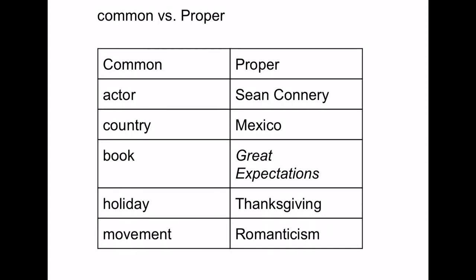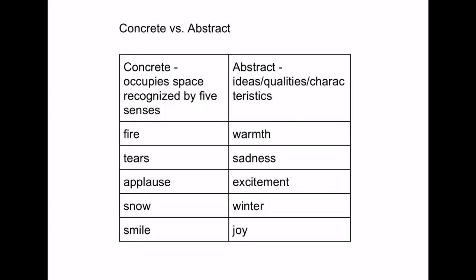A major clue in classifying nouns as common versus proper is the capitalization for proper nouns. But common nouns are the general, where proper are specific named nouns. So actor, the category, Sean Connery, the proper noun. Country, the common noun, Mexico, the proper noun, etc.